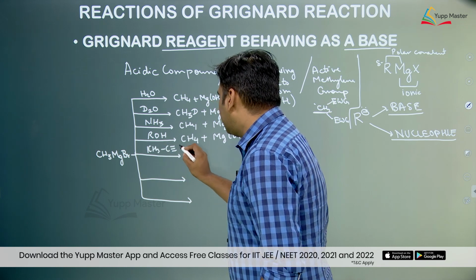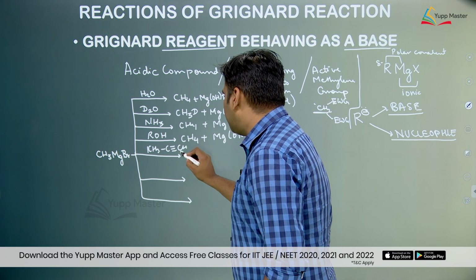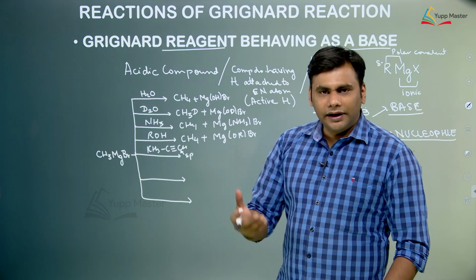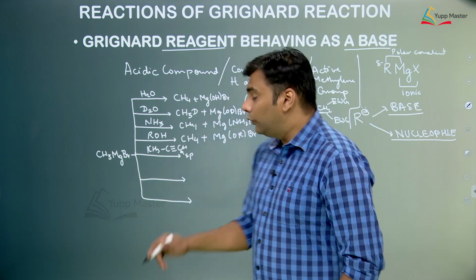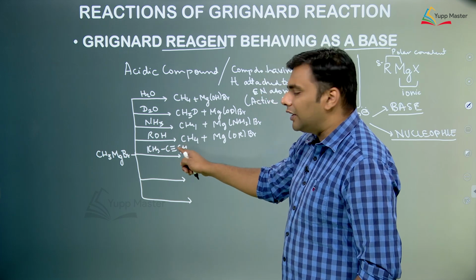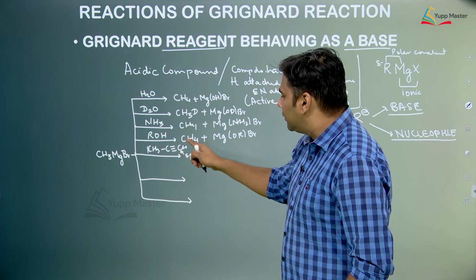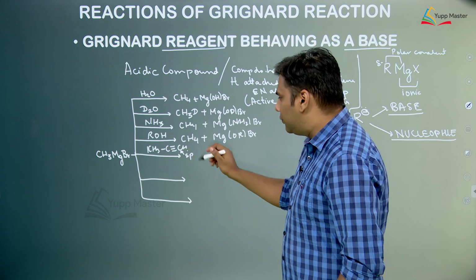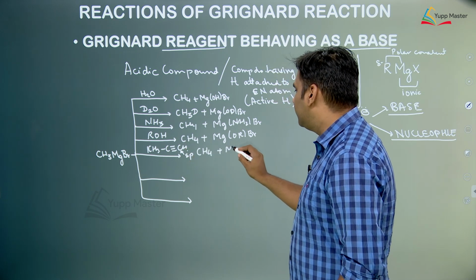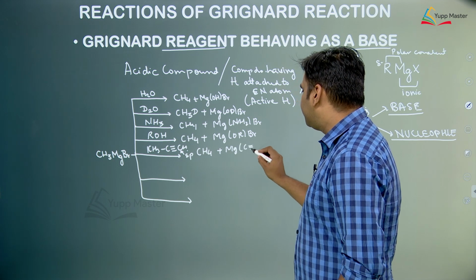Now we know that because these carbons are sp hybridized and sp hybridized carbon has a higher percentage s character, due to which these carbons are also electronegative. Now because this hydrogen is attached to an sp hybridized carbon, this is also an active hydrogen and this will get released as H plus ion and finally we are going to form this.